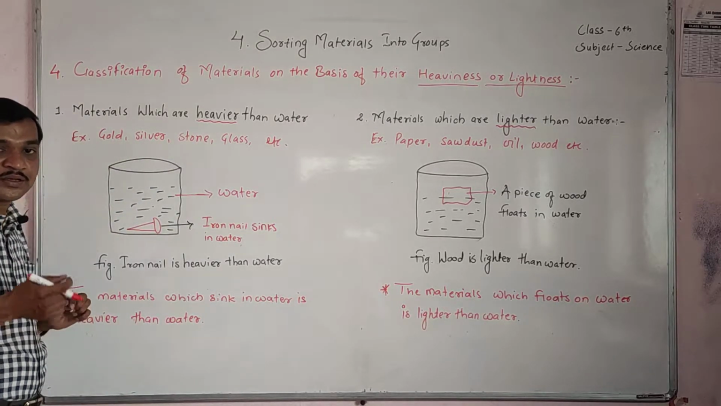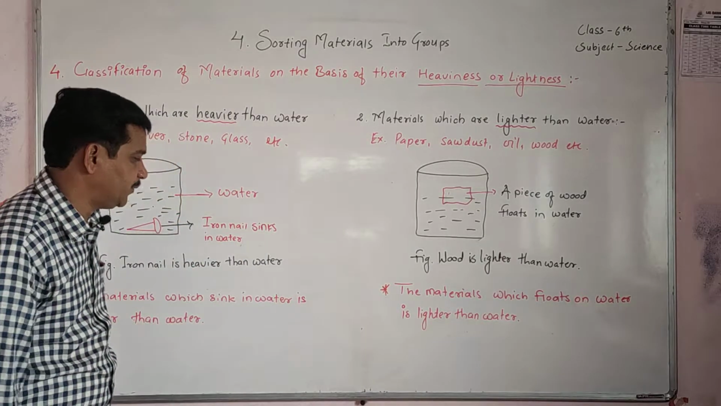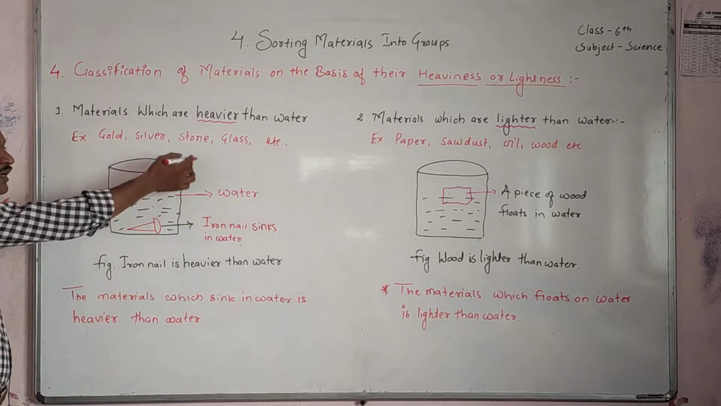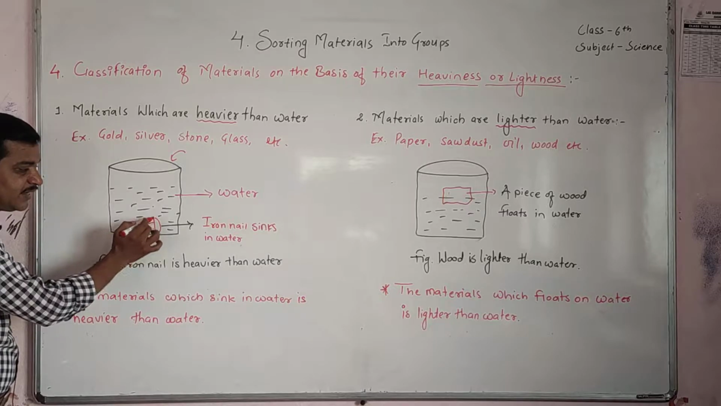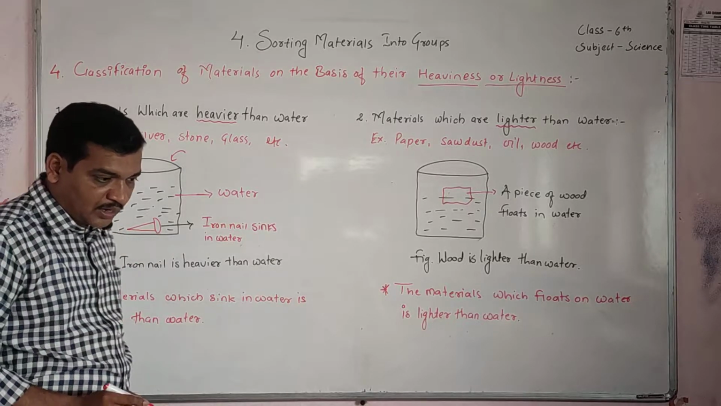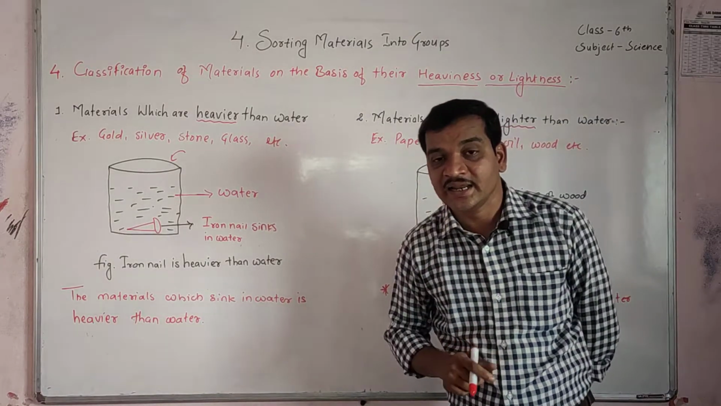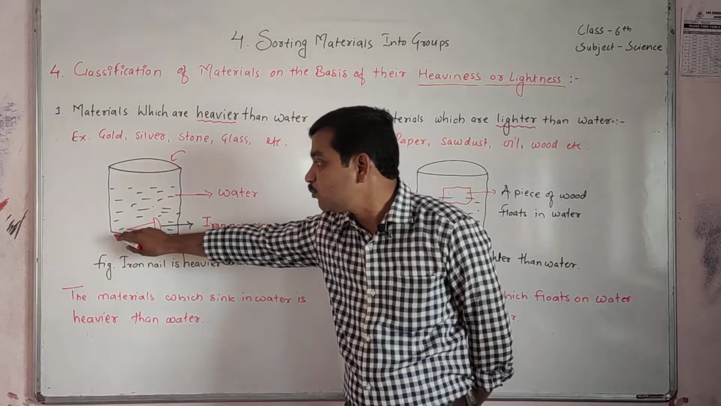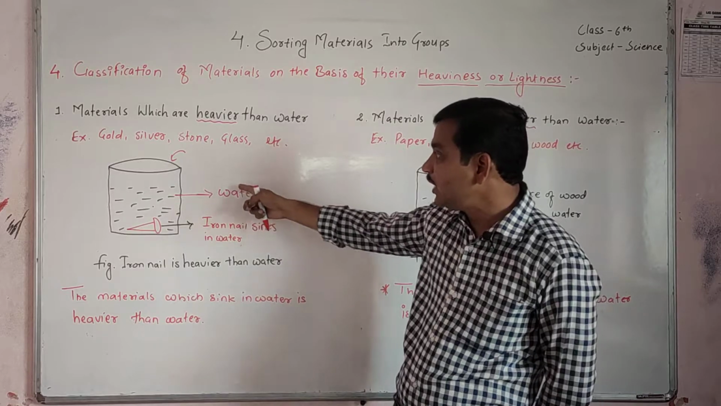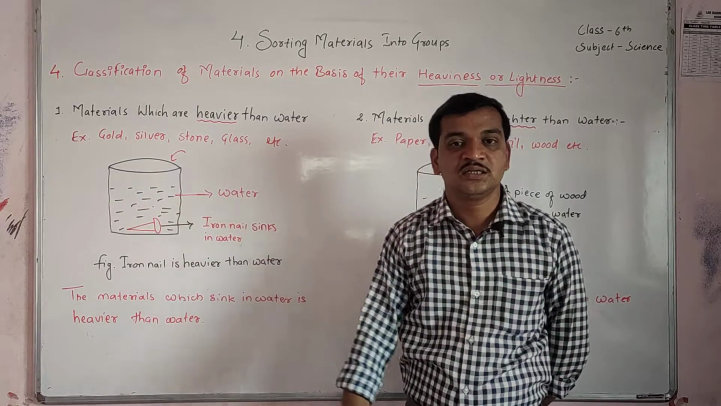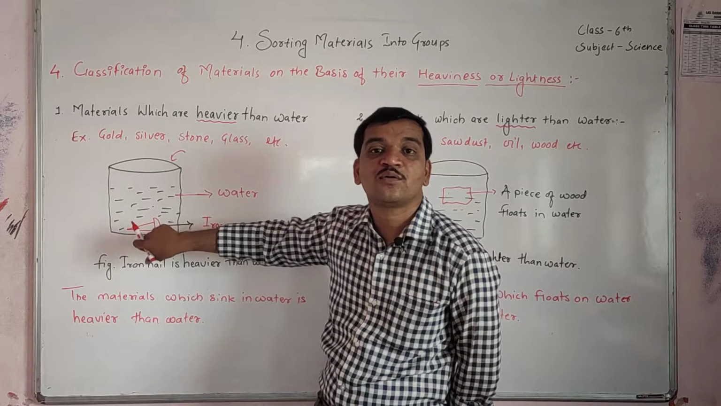So for example, we will consider the iron nail. Take an iron nail and put it in water. So this is the iron nail, can you see here? When you put the iron nail in, suddenly that iron nail sinks at the bottom of the beaker. When you put the iron nail into the water, it sinks at the bottom, it does not float on water.